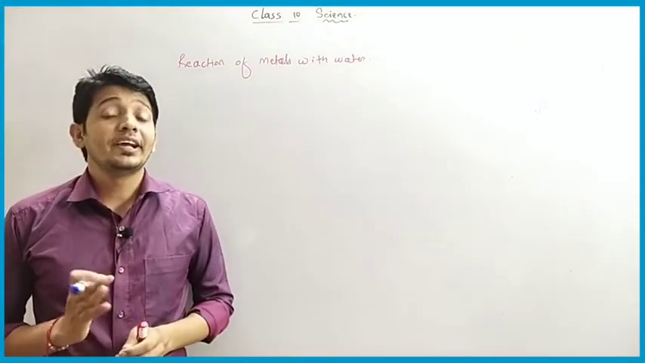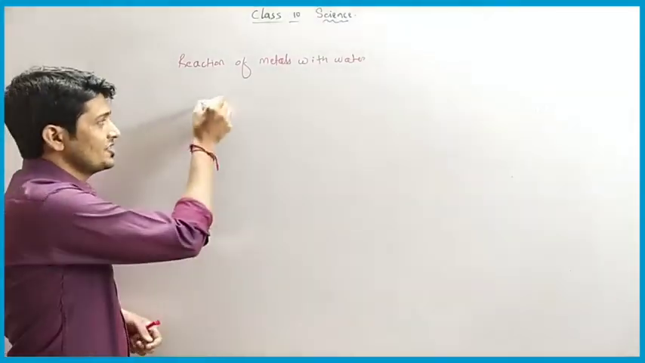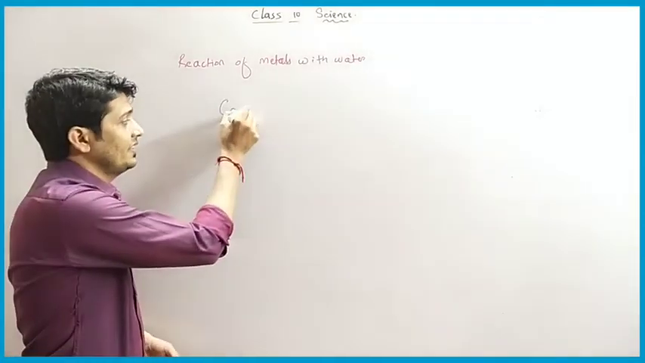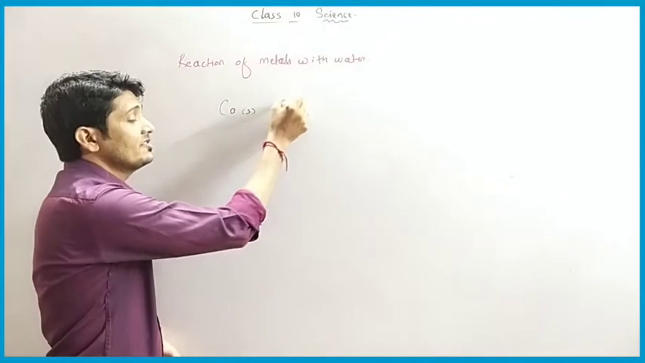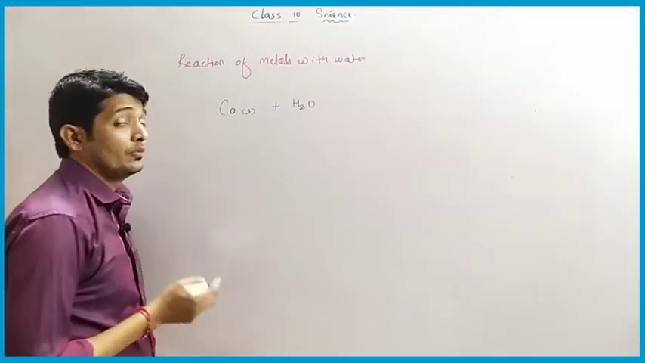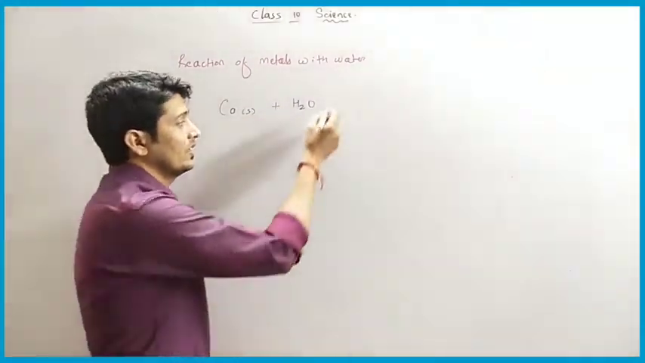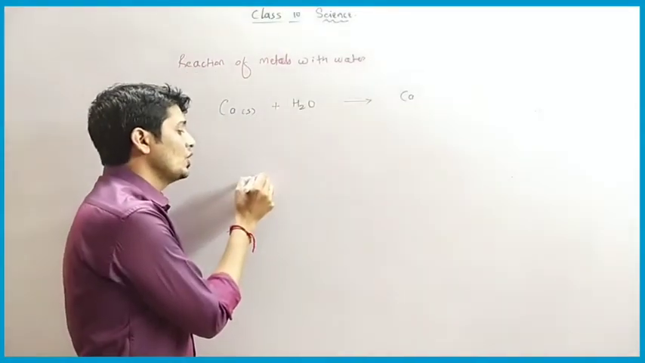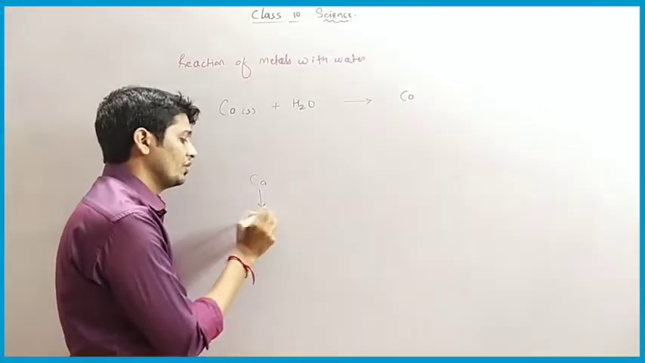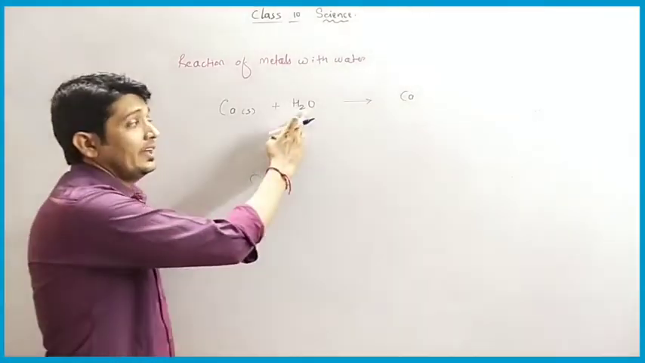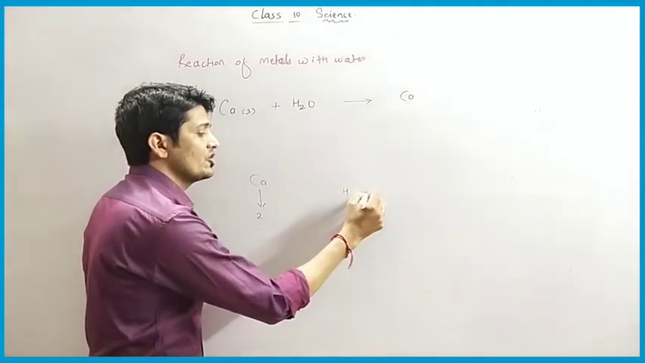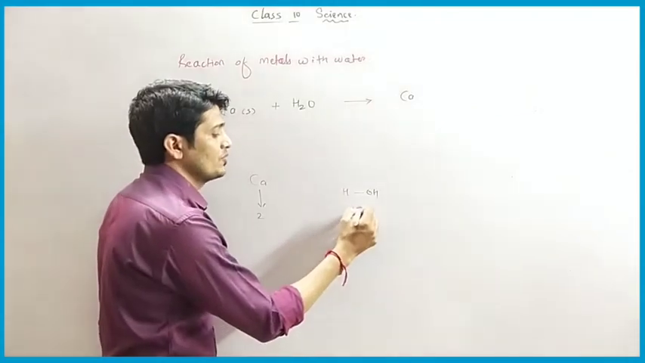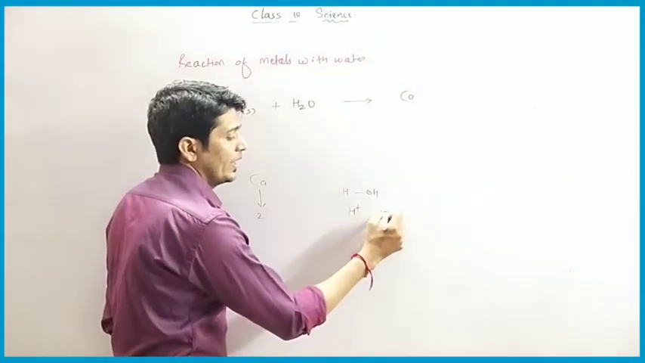Next example we will take is calcium metal. You know calcium, Ca is the symbol of calcium. It is in solid form. When calcium reacts with water, they form calcium hydroxide. See, the valency of calcium is 2. And in water, what do we have? We have H and OH. When a water molecule breaks down, it forms H positive ion and OH negative ion.